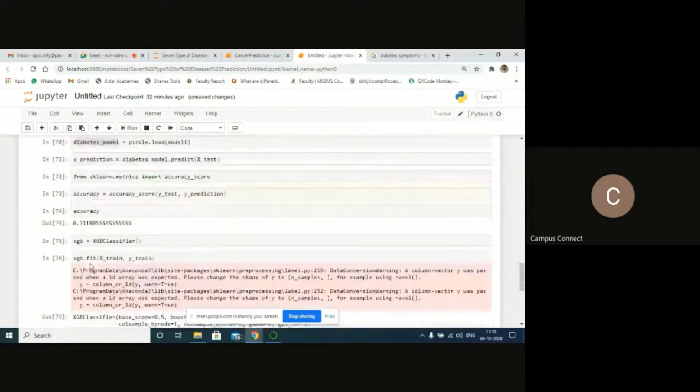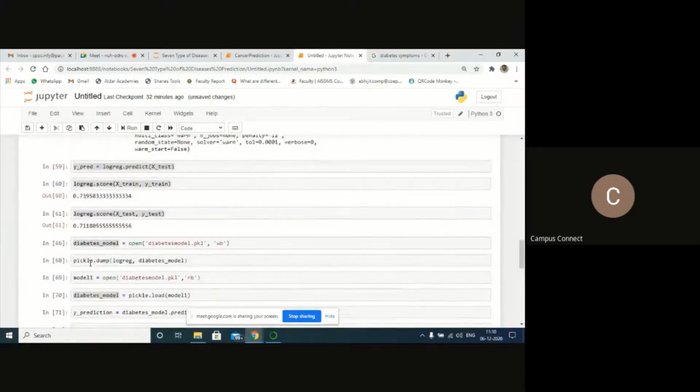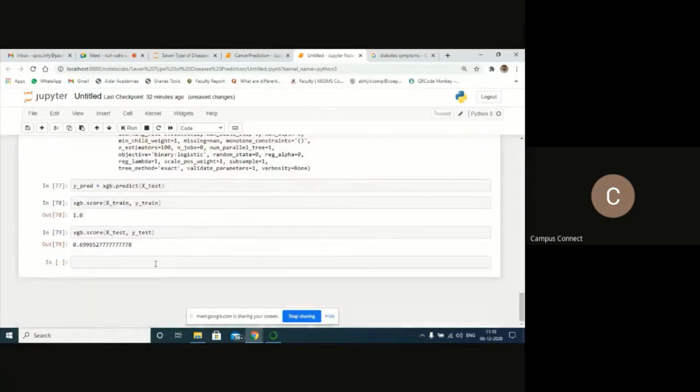Fine, 70% it's showing. Okay, so the next is let's try to build the model using XGB. To build the model using XGB, I'll use the same thing, diabetes model, but try to give the name different. Diabetes XGB model. Here also you try to give diabetes underscore XGB underscore model. Okay, right.